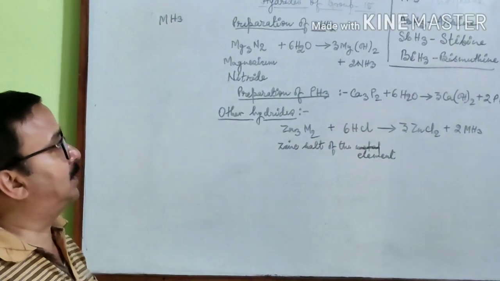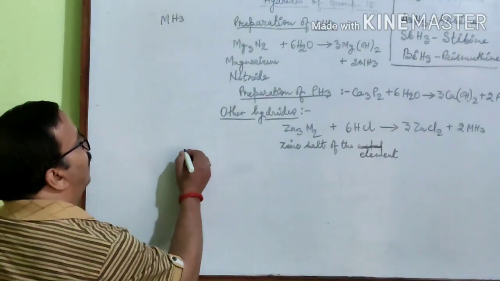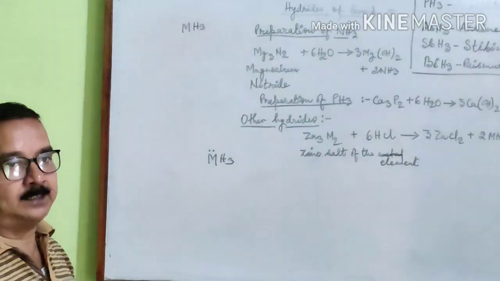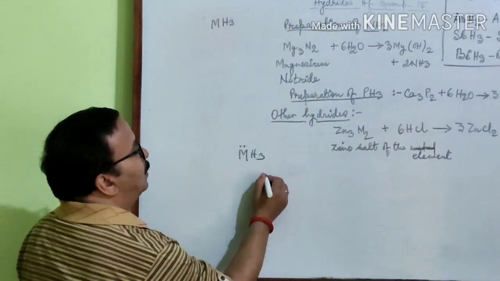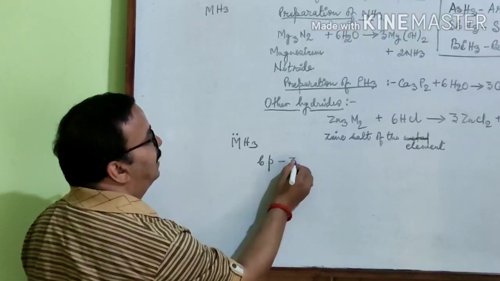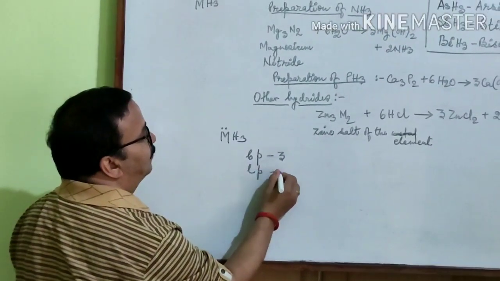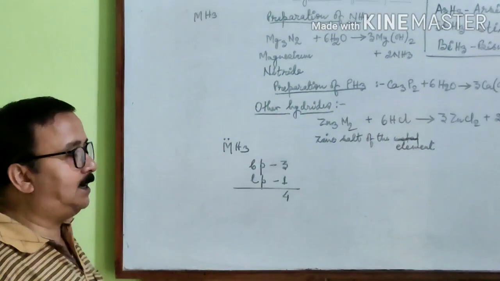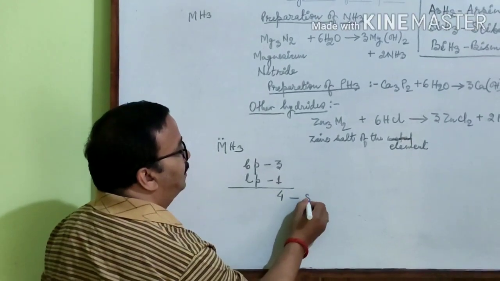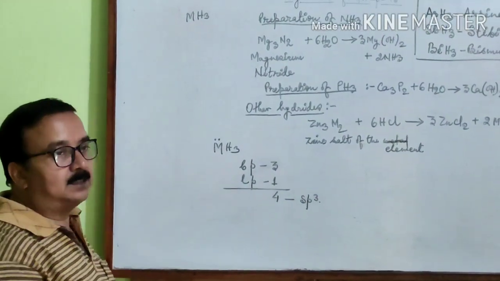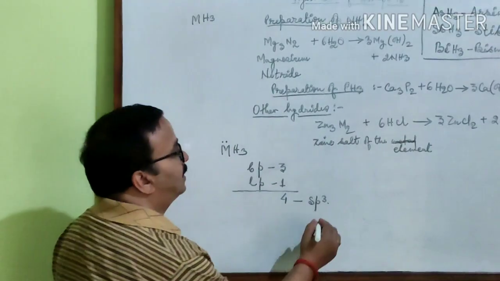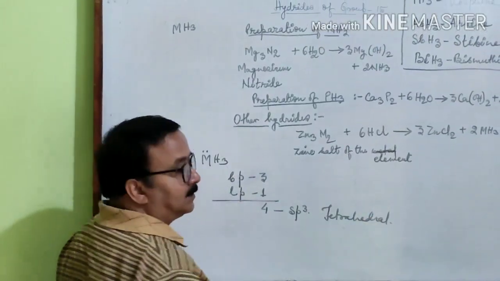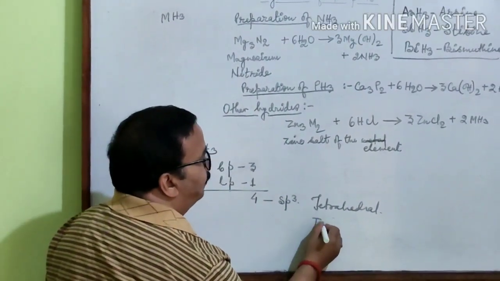Now what's the structure of these hydrides? All these hydrides have a lone pair on the central atom. Total bond pair is how much? Bond pair is 3, lone pair is 1. Therefore sum is 4. So what will be the hybridization of the central atom? Hybridization will be sp3. Since the hybridization is sp3, geometry will be tetrahedral, and shape will be trigonal pyramidal.